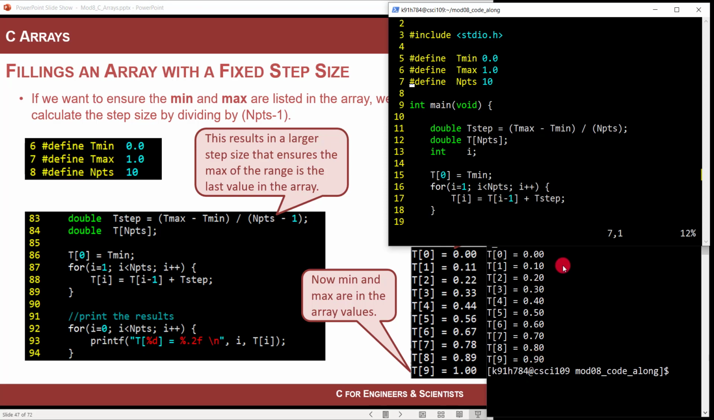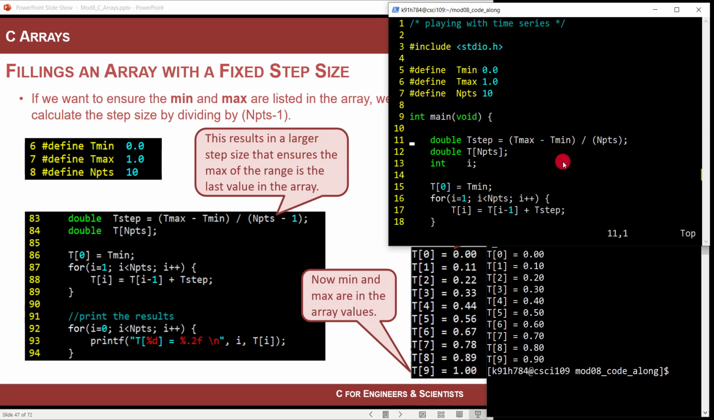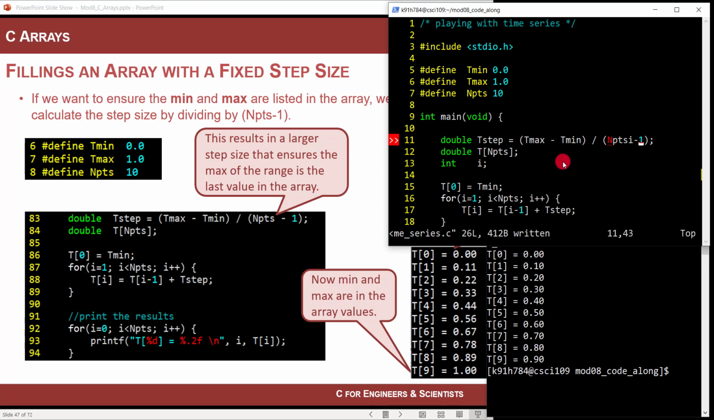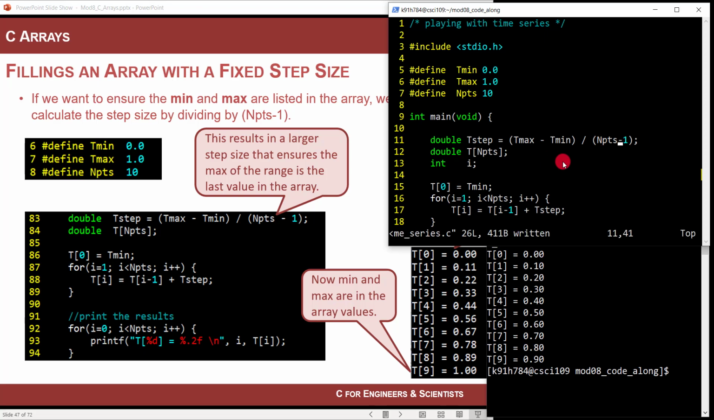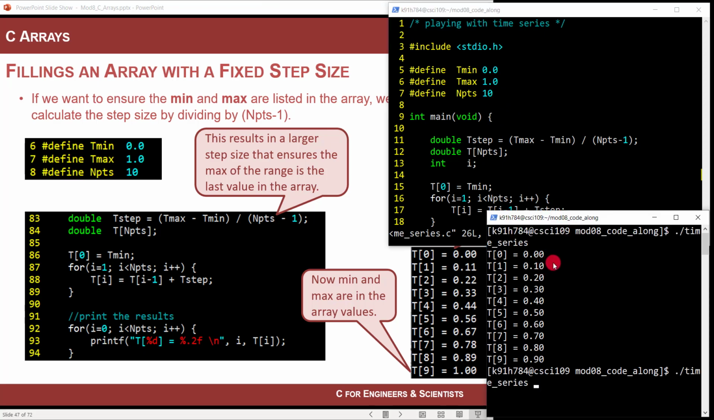If you wanted to include the last point, what you can do is divide by n points minus 1, and that will guarantee that your 0th element will have t min and your last element will have t max. So if you wanted your time array to be like that, you can just go minus 1. And what happens is that now it divides by 9. That makes the step just a little bit bigger, and it ends up resulting in the last point being included.